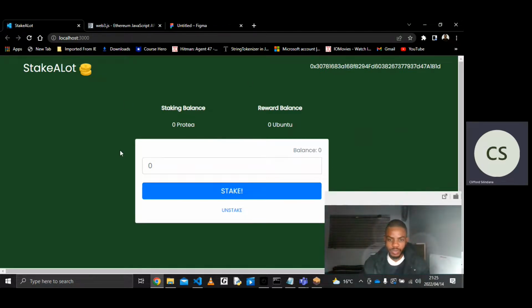So this is going to be my user interface. I'm going to stake here. Then unstaking is withdrawing from the account. It's withdrawing from the app itself back into your account. And then these two buttons are going to be incorporated with MetaMask, so you confirm all of those transactions.